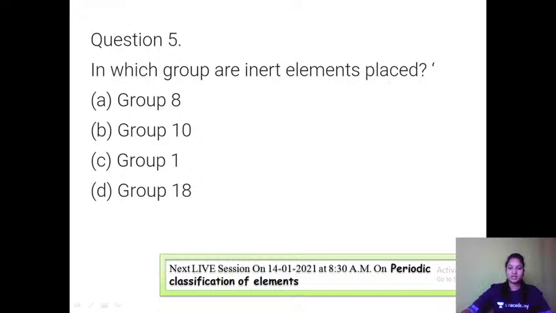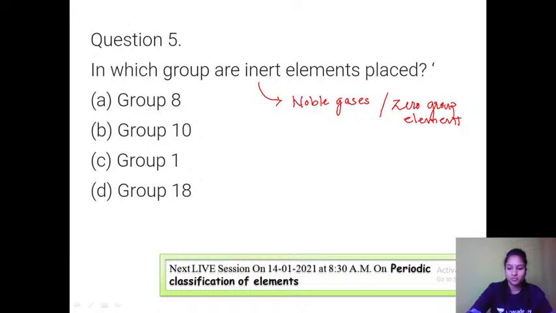Inert means non-reactive. These inert elements are also called noble gases, or zero group elements, because their last orbital is completely filled, and therefore they will neither donate nor accept electrons. They will not be reacting much.